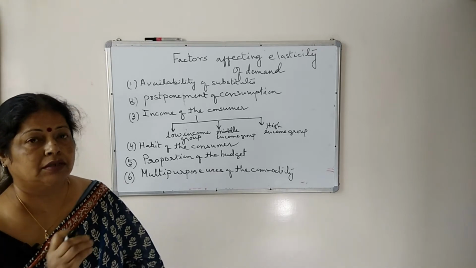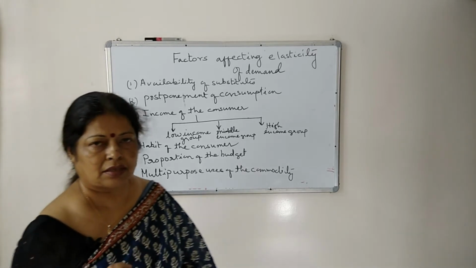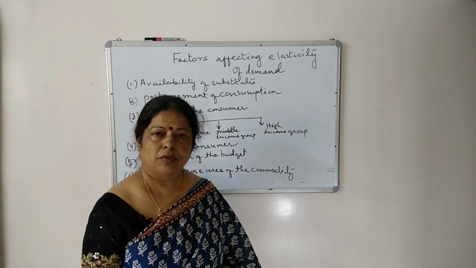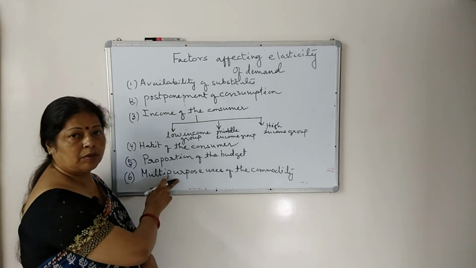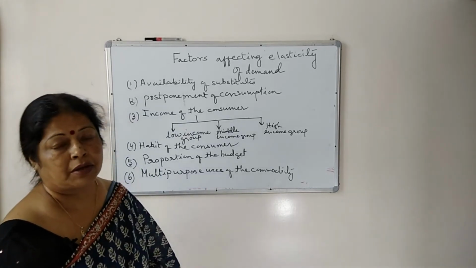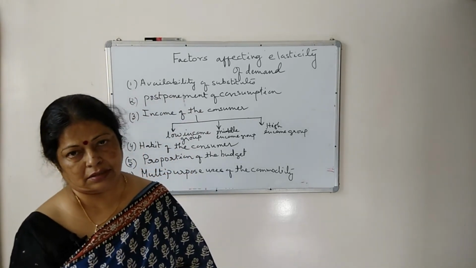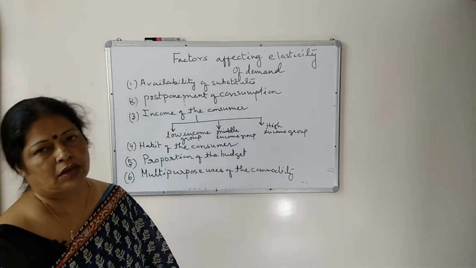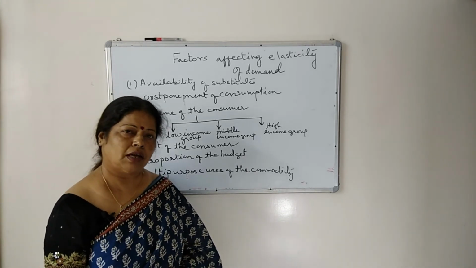But if milk is costlier, people will be using it for important use like making tea, feeding the baby, or if some patient is there at home, he or she can consume milk. So here, if the commodity is having multi-purpose uses, then demand will be elastic in nature. But if the commodity is having single use, demand is inelastic in nature. So here you can see all the points you can explain with the help of day-to-day examples, whatever things you are using in your day-to-day life.